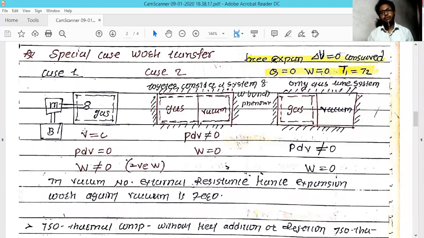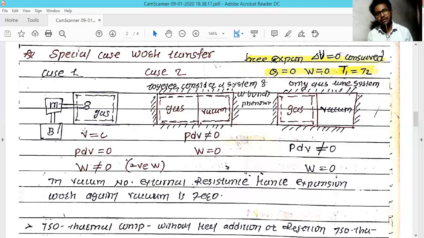Coming to the work transfer, there are some specific examples. These examples are quite useful, because they are very often used in the GATE as well as IES examinations. These three cases appear in many numericals, and you will have to solve a numerical on these examples. The first example that you have seen: